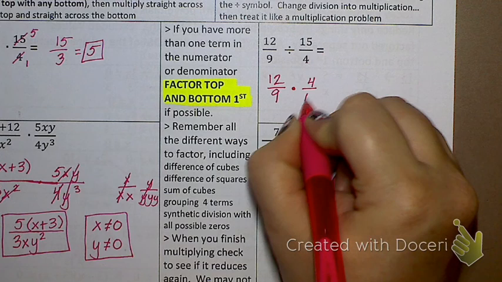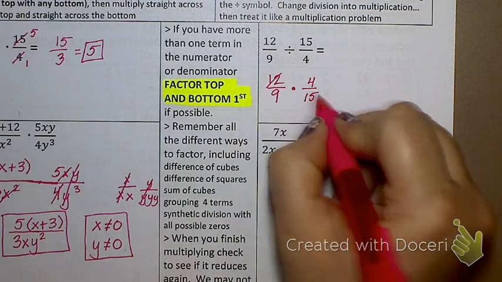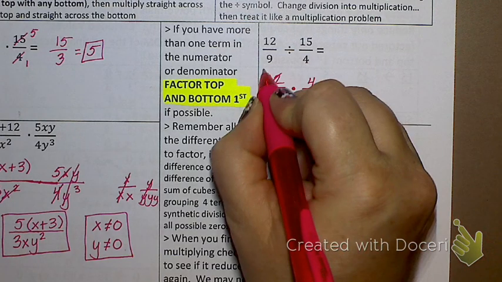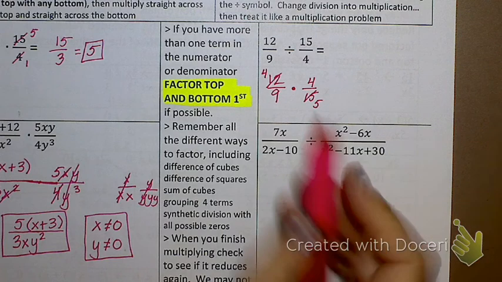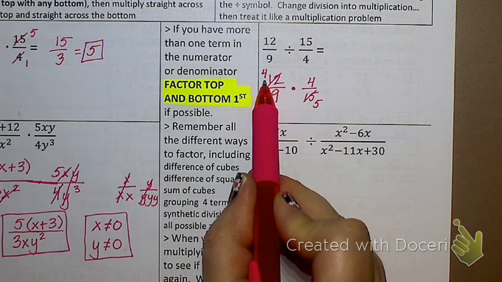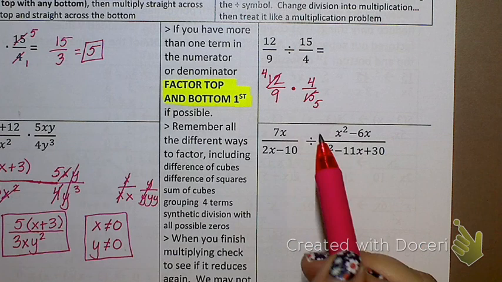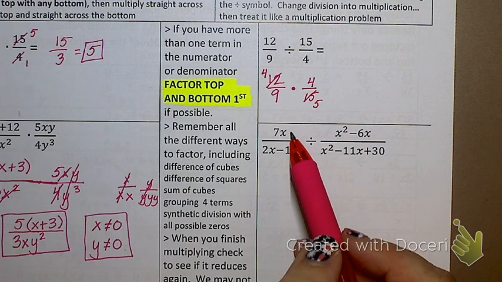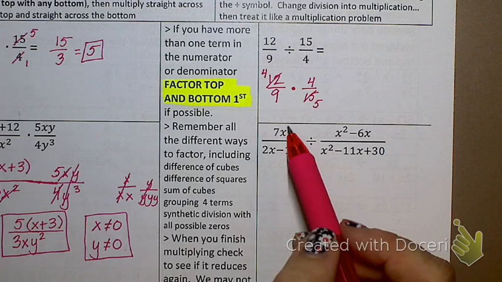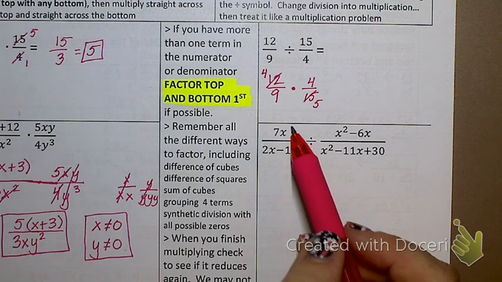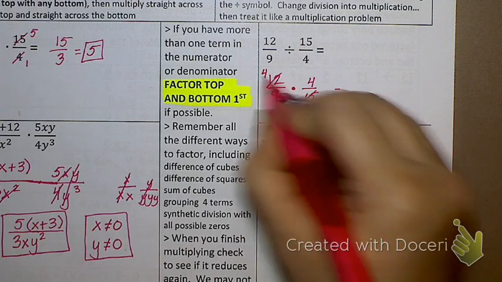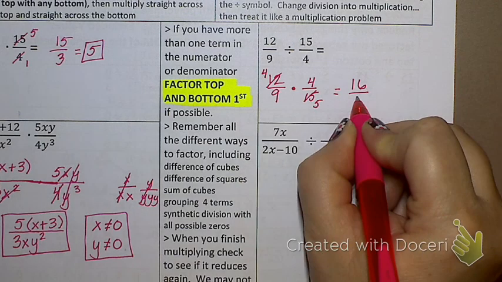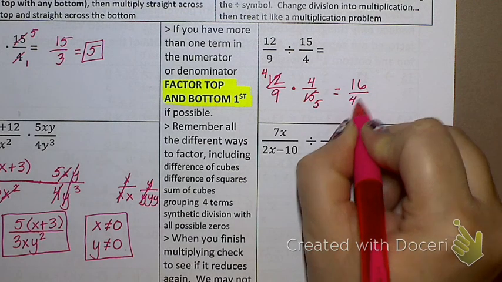Now I can do my cross canceling if I want. 12 and 15 are both divisible by 3. That gives me 4 and 5. Can my 4s cancel? No, because they're both on top. Can 4 and 9 cancel? A lot of people at first think that cancels to 2 and 3. You can't square root, that's not canceling. So on the top I have 4 times 4, which is 16. On the bottom I have 9 times 5, which is 45.